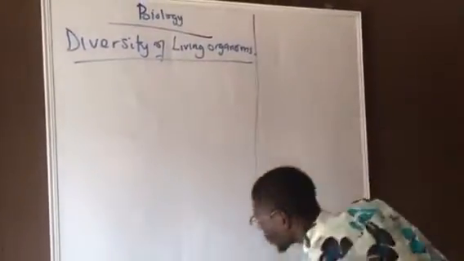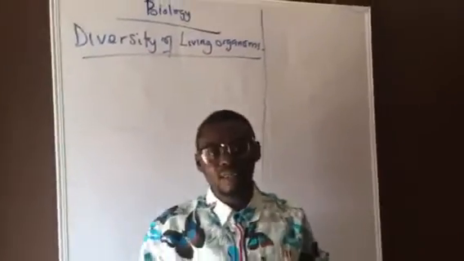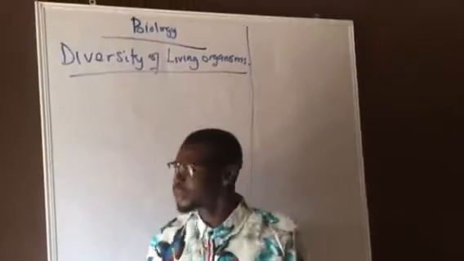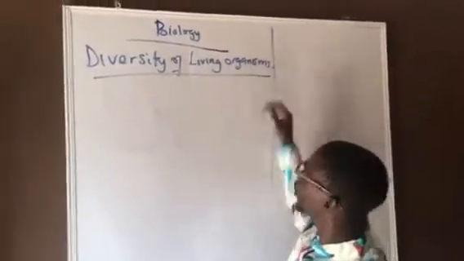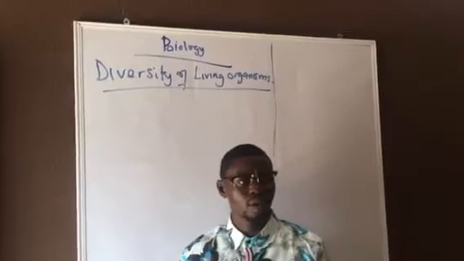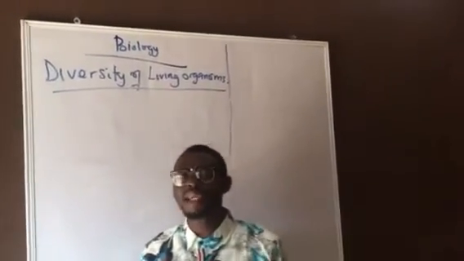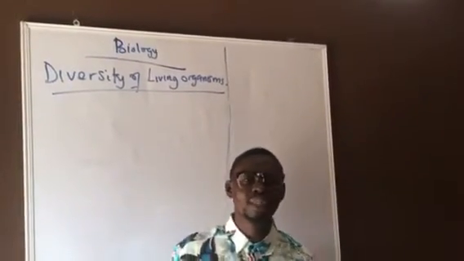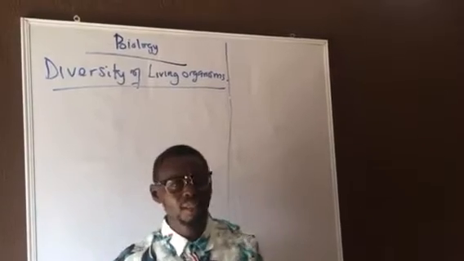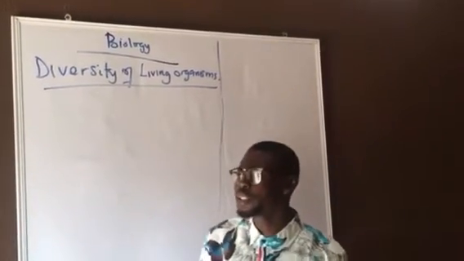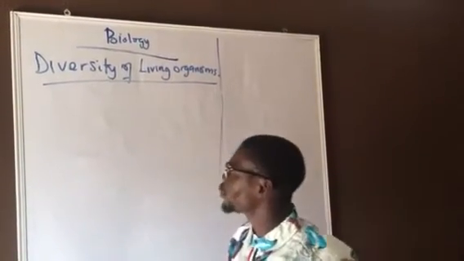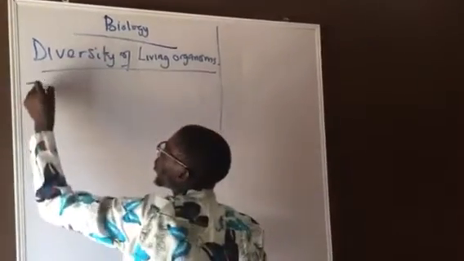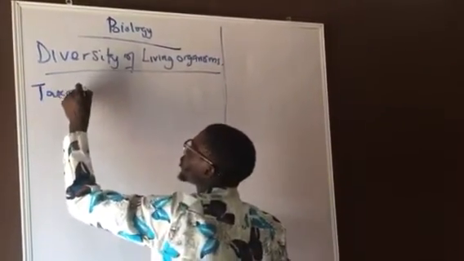So, when you talk about diversity of living organisms, I believe we know that biology is the study of living organisms. But diversity simply means varieties, different groups of living organisms. So under this topic, we are going to understand what we call taxonomy.